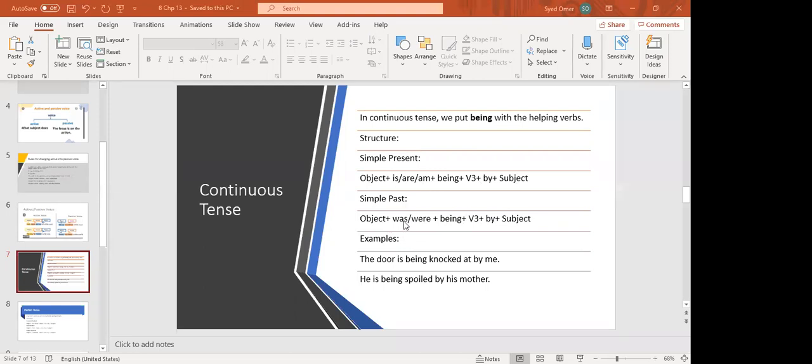Okay? For example, if I say, I am painting the doors. Oh, sorry. I was painting the doors. Now, I was painting. Past continuous. I was painting. Now I'm not painting. I was painting the doors. Now you are supposed to change it into passive. The doors, plural. So we have to put were. The doors, object, were being, third form of paint, painted by me. The objective pronoun of I is me.